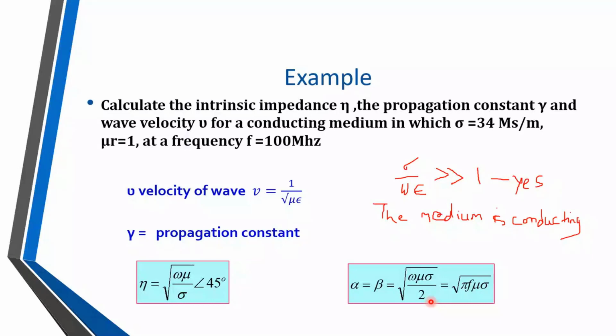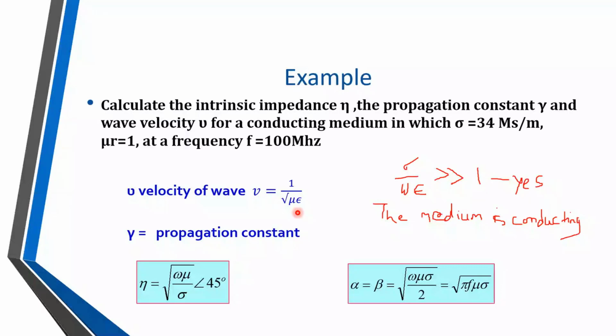You can find out velocity v is equal to 1 upon the square root of mu epsilon. So mu r is given as 1. So 1 upon mu epsilon, what does it mean? 1 upon the square root of mu naught mu r epsilon naught epsilon r, everything is there.